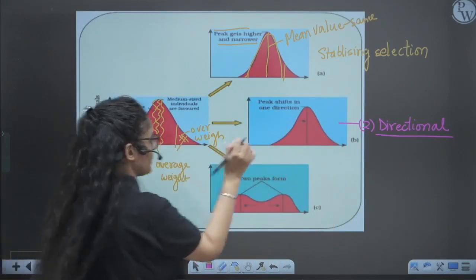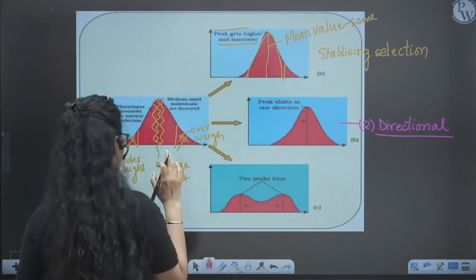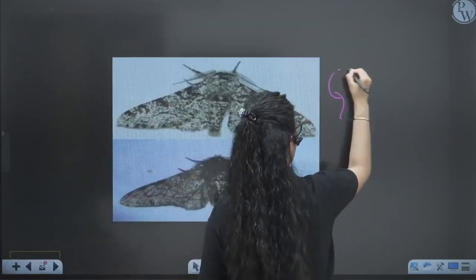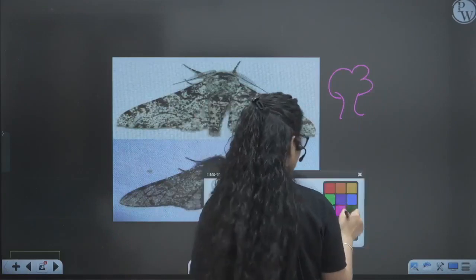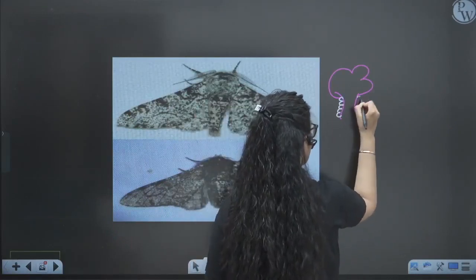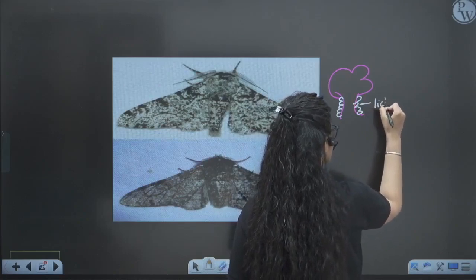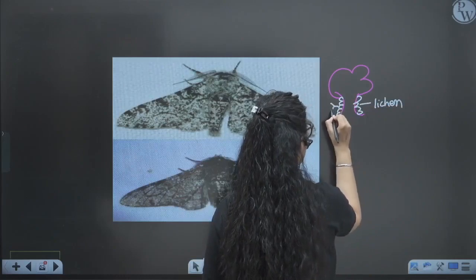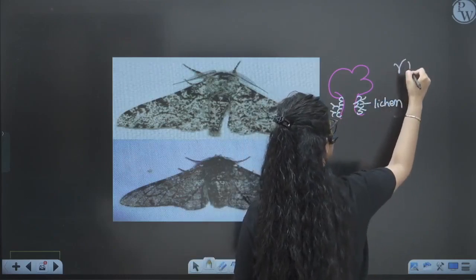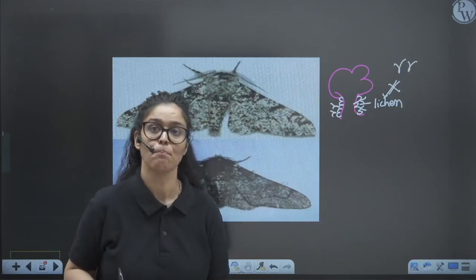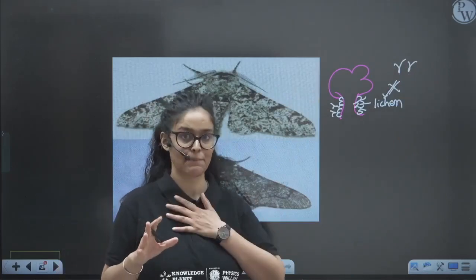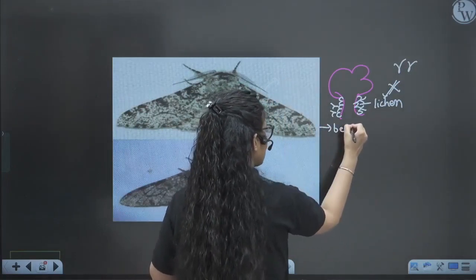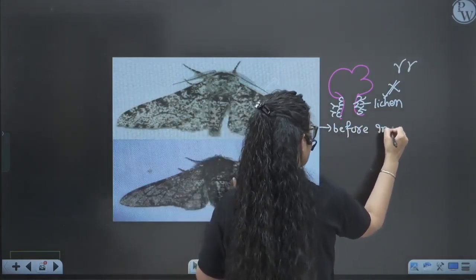Suppose before the industrial revolution in England, the environment was so good that white lichen used to stick on the trees, and white color moths used to camouflage themselves on the lichen. The predator was not able to see the light color moth. They were able to hide themselves before the industrial revolution.